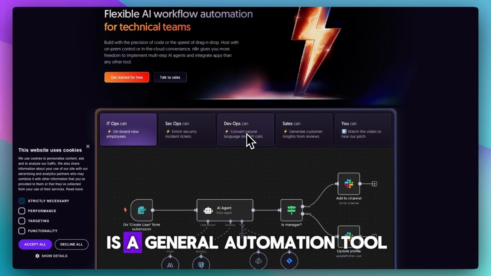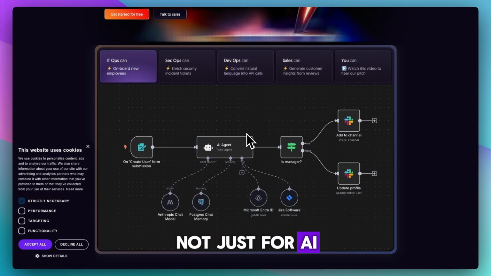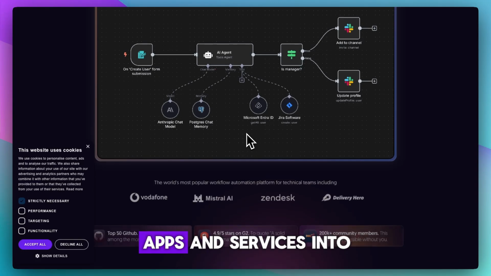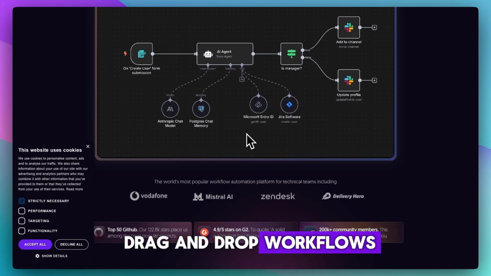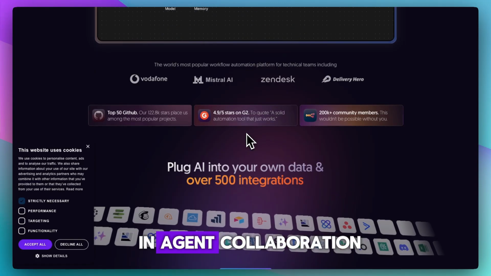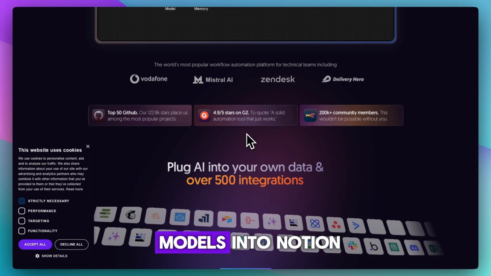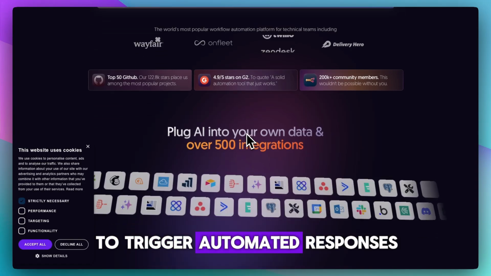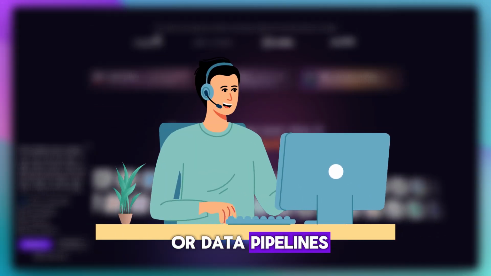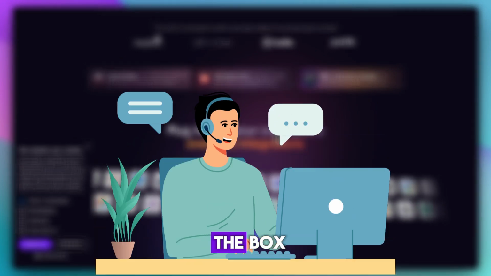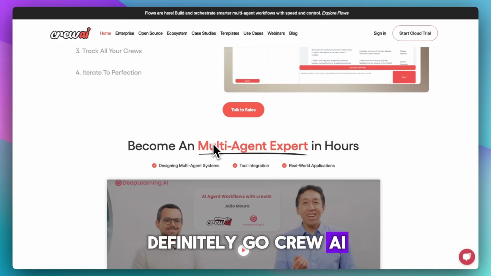Notion, on the other hand, is a general automation tool, not just for AI. It connects APIs, apps, and services into drag-and-drop workflows. While it doesn't specialize in agent collaboration, you can integrate AI models into Notion to trigger automated responses or data pipelines. So if you want AI teams out of the box, definitely go CrewAI.